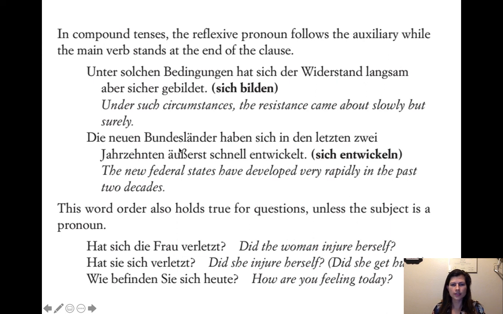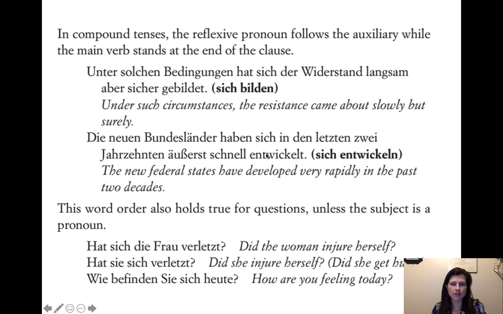That's where it goes. And then, as usual, we would do our past participle at the end of the clause. Die neuen Bundesländer haben sich in den letzten 2 Jahrzehnten äußerst schnell entwickelt. The new federal states have developed very rapidly in the past 2 decades. So the new federal states, die neuen Bundesländer, and then we want to say have developed, it's the perfect again. So haben entwickelt is have developed.